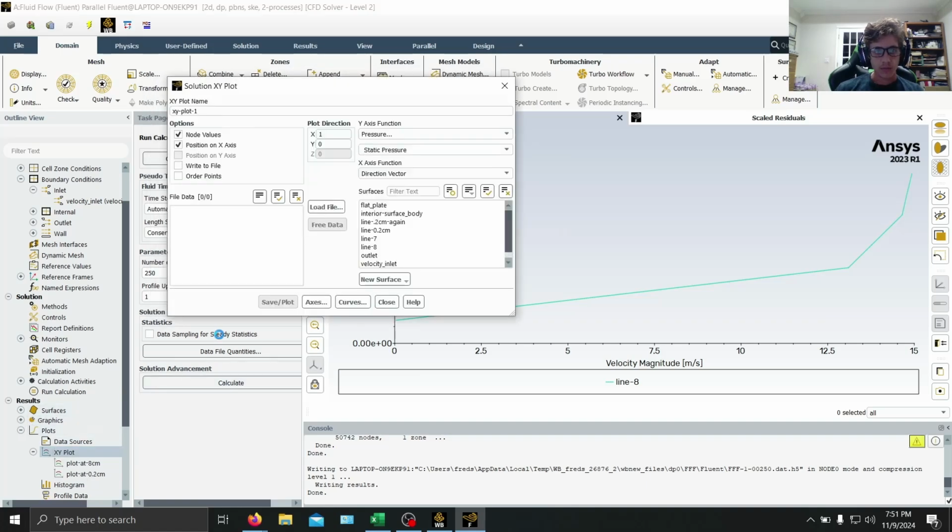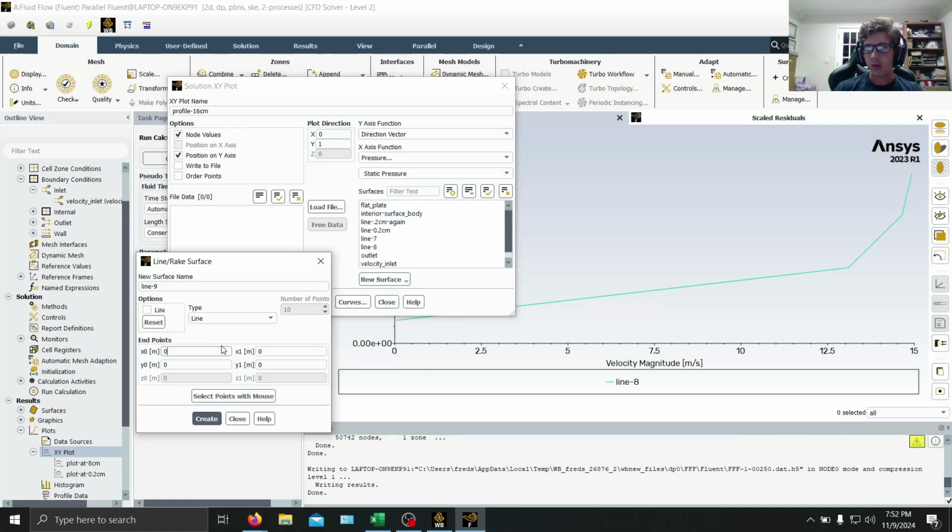And then one more. 16 centimeters. Same process for all of these. So once you get the position of the start of your flat plate in ANSYS, then it becomes very easy to create these, right?